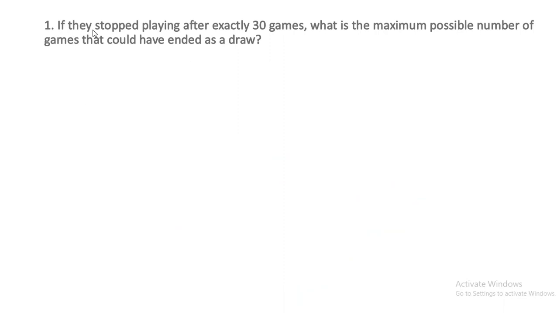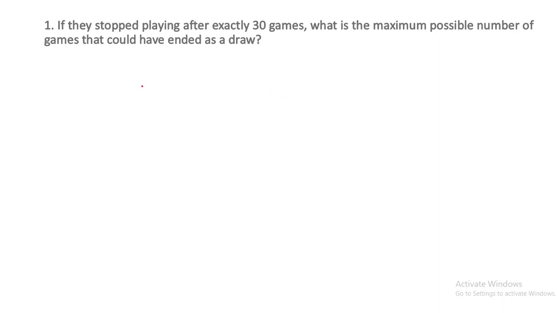So first question: if they stop playing after exactly 30 games, what is the maximum possible number of games that could have ended as a draw? That means we want the number of draws to be maximum. So they should stop playing due to the second condition, the draw condition. The number of draws will be in the form 3k plus 1, and in this case the first condition should not be satisfied. The number of games won by the second player, that means whoever is winning more games, should be less than twice the number of games won by the first player.